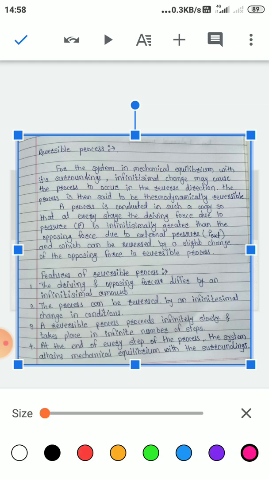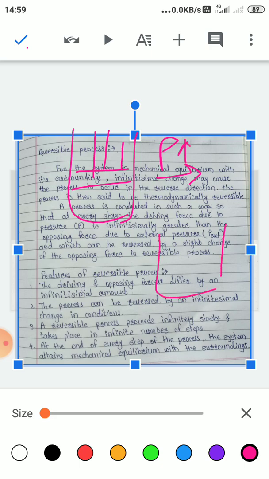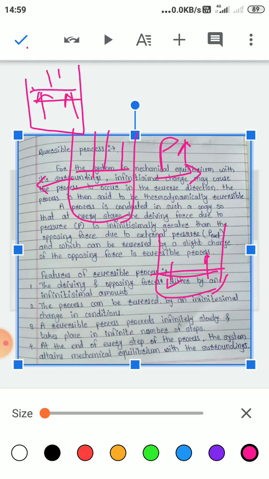By increasing pressure, the gas comes to this stage, and at this stage also it attains equilibrium. If we reduce the pressure, then at this stage also it attains equilibrium.